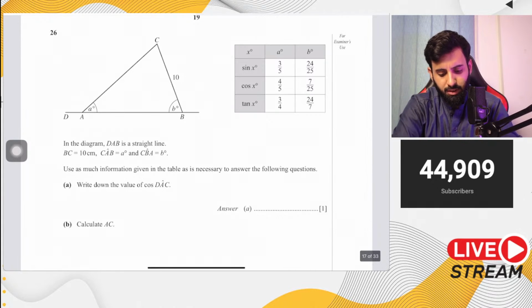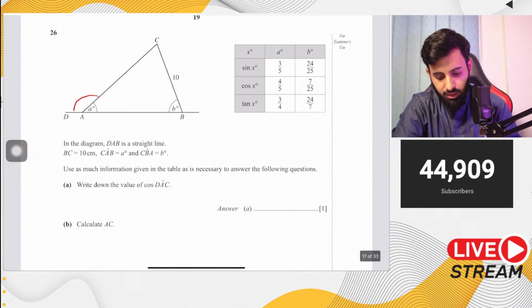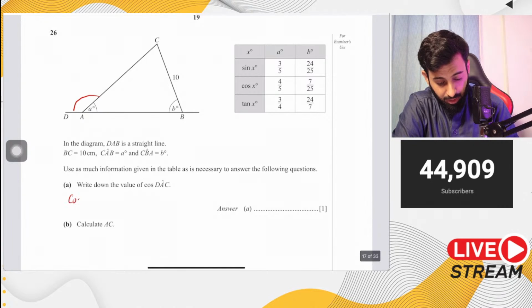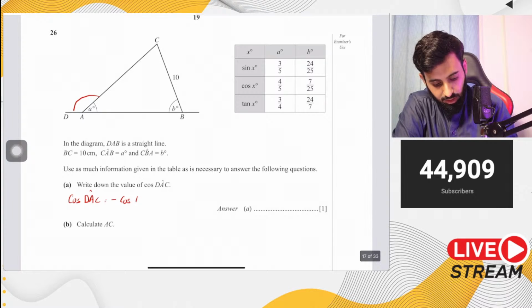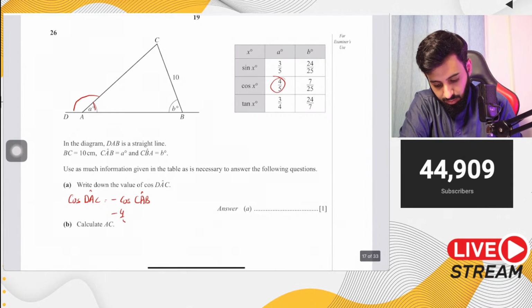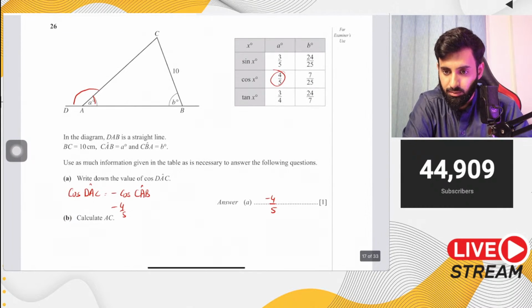Minus 4.5, let's see. So cos of DAC will basically be equal to minus cos of CAB. Now CAB is basically which angle? CAB is basically A. So that's 4.5, so that means minus 4.5 is your answer. There you go. Now do part B, where you have to find out AC.